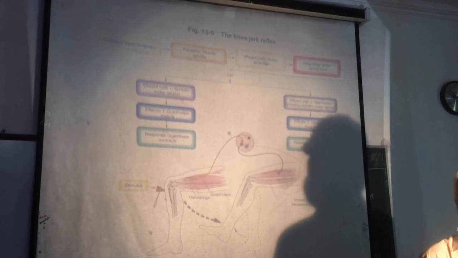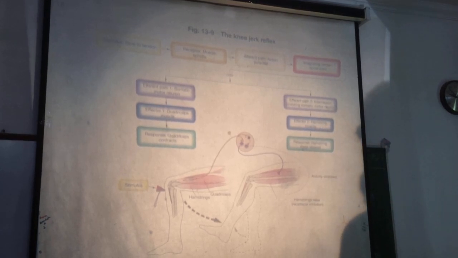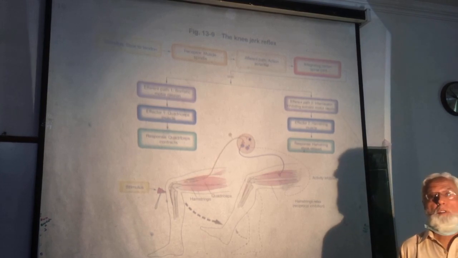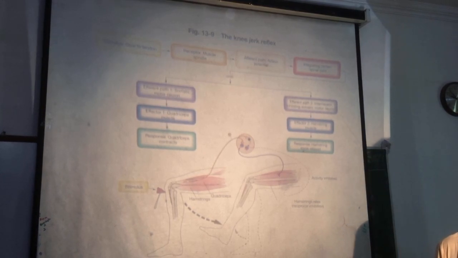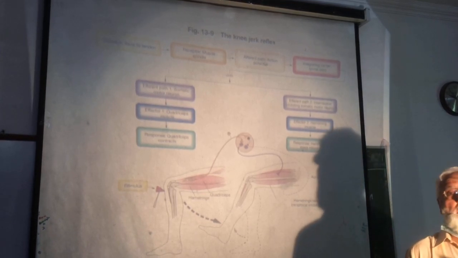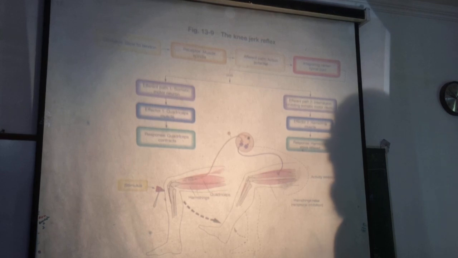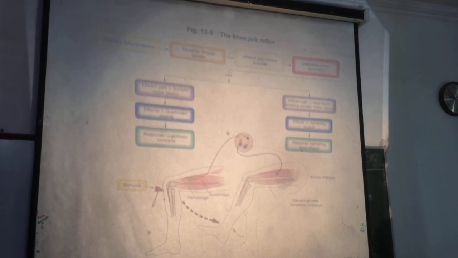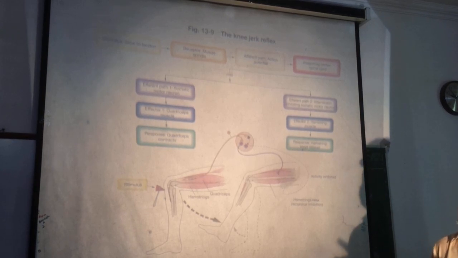The normal influence of the cerebellum on muscle tone, stretch reflex and gamma efferent discharge is facilitatory.